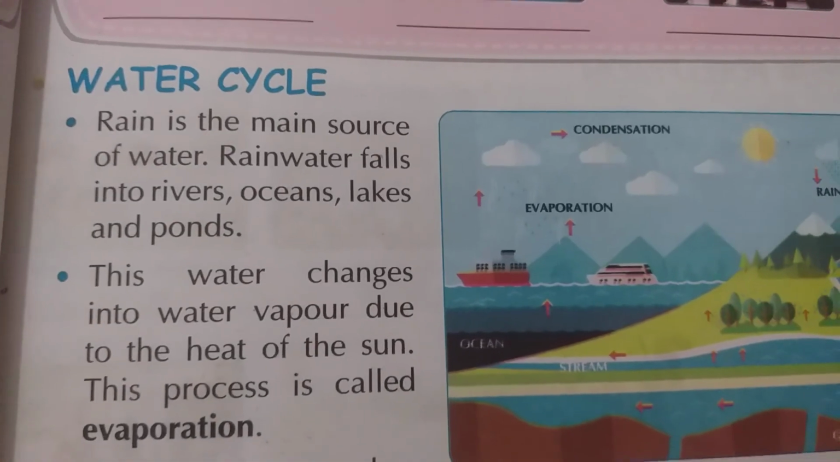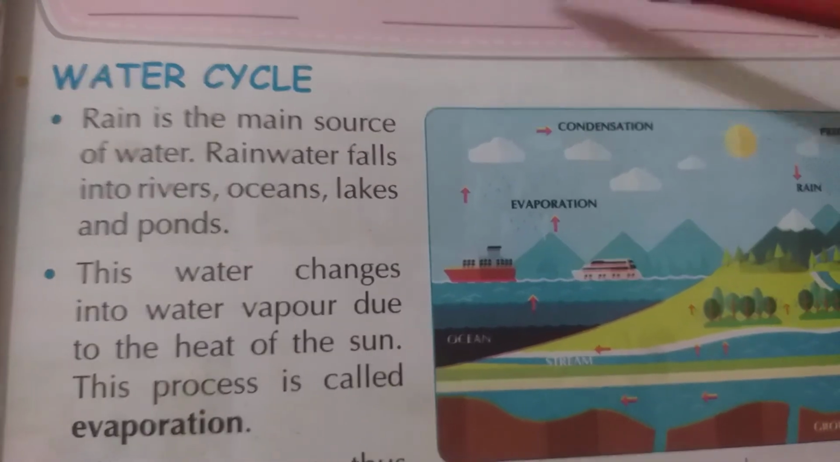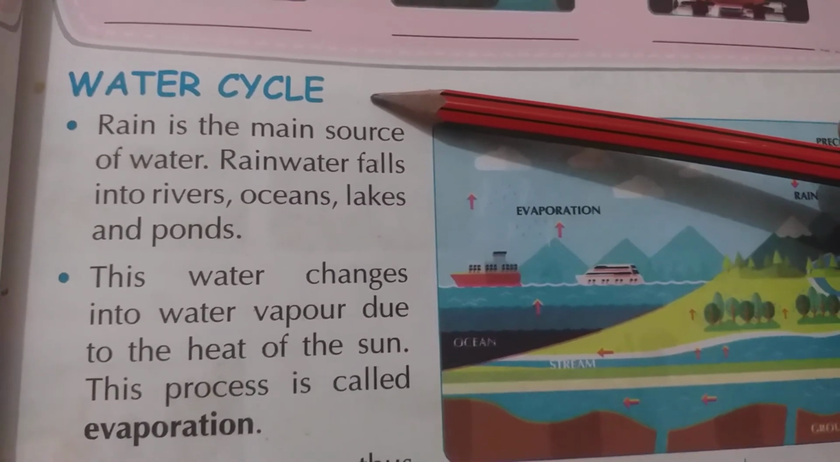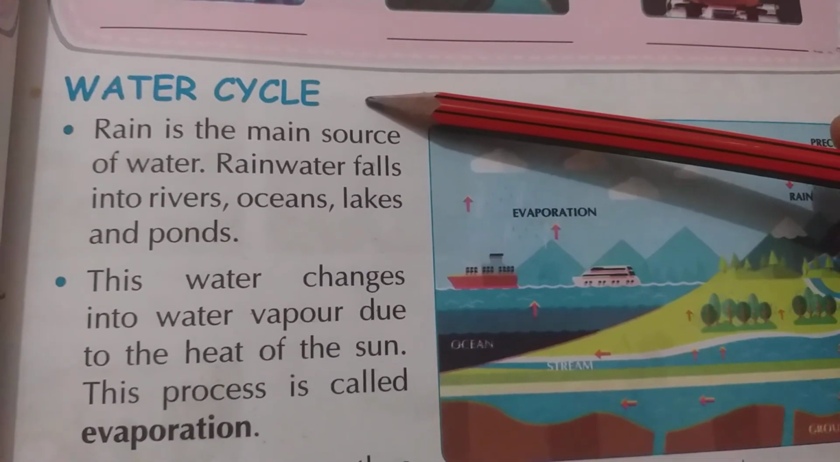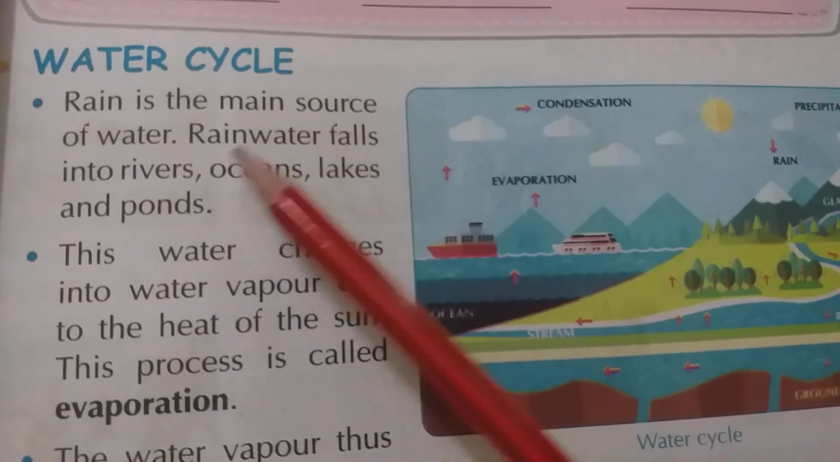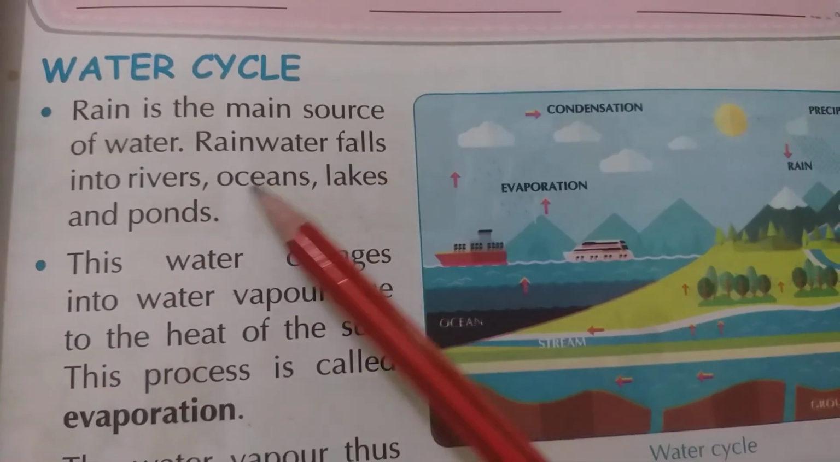Good morning class. Today we start our new topic in EVS, the water cycle. Previously we already read about the forms of water and sources of water. Today we read about the water cycle. Rain is the main source of water. Rainwater falls into rivers, oceans, lakes and ponds.